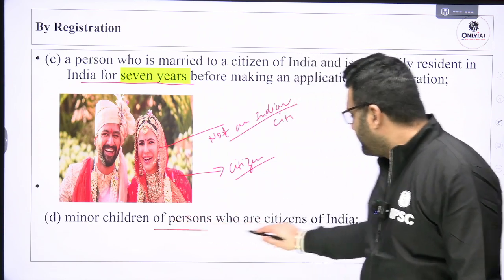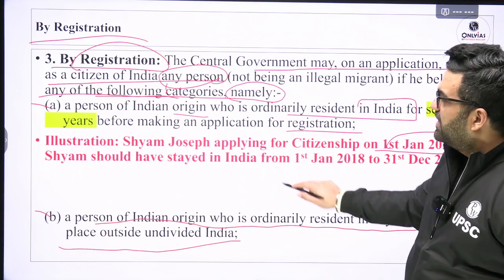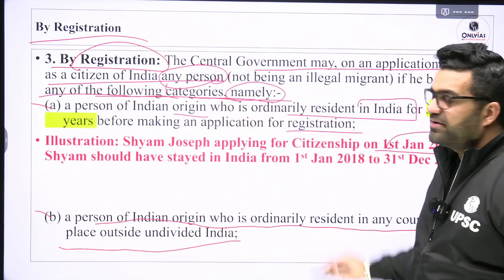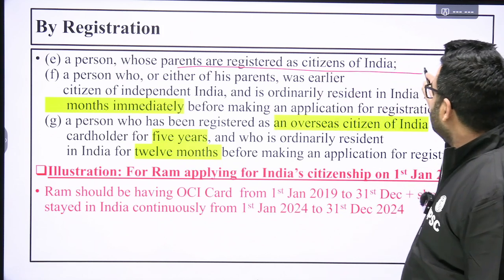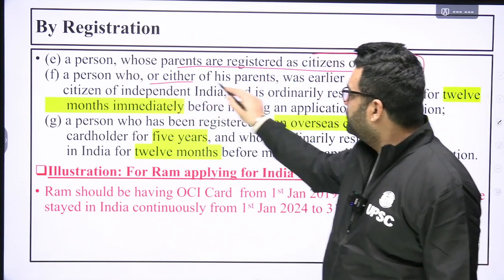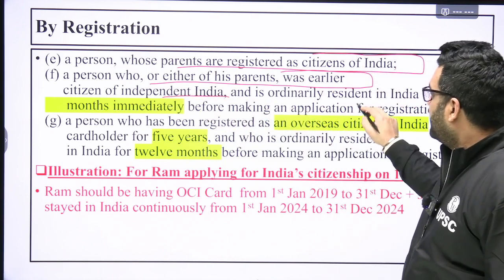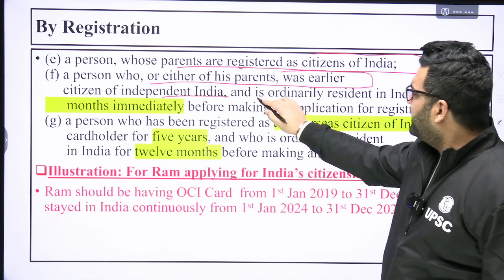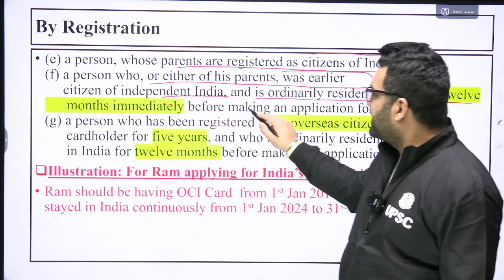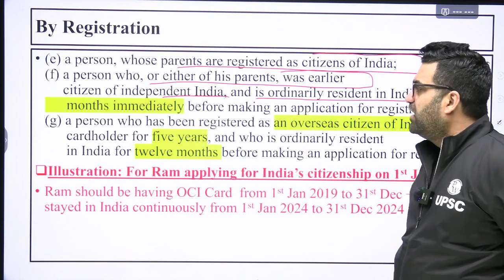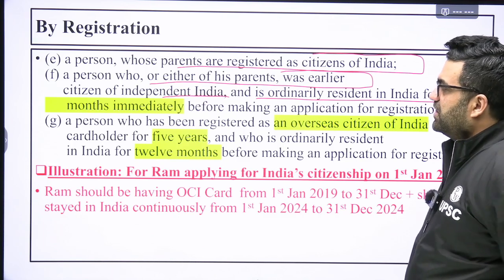Minor children of persons who are citizens of India can apply in the minor children category. E, a person whose parents are registered as citizens of India, where either of his parents was earlier a citizen of independent India and is ordinarily resident in India for 12 months immediately before making an application for registration.